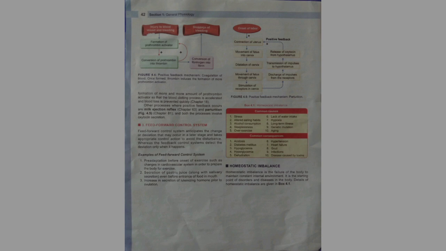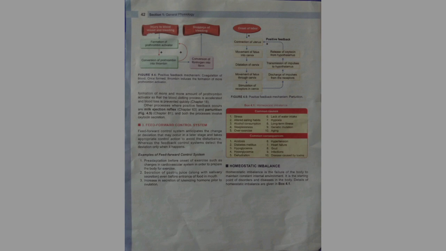Third, feed-forward control system. The feed-forward control system anticipates the change or deviation that may occur at a later stage and takes appropriate control action to avoid the disturbance, whereas the feedback control system detects the deviation only when it happens. Examples of feed-forward control system: first, pre-adaptation before onset of exercise, such as change in the cardiovascular system in order to prepare the body for exercise. Second, secretion of gastric juice along with salivary secretion even before entrance of food in the mouth. Third, increase in secretion of luteinizing hormone prior to ovulation.